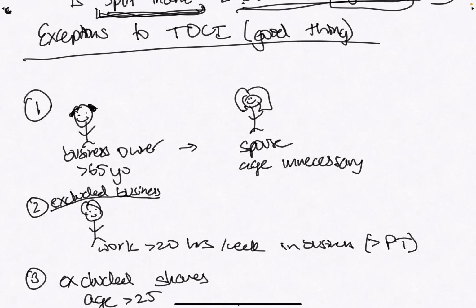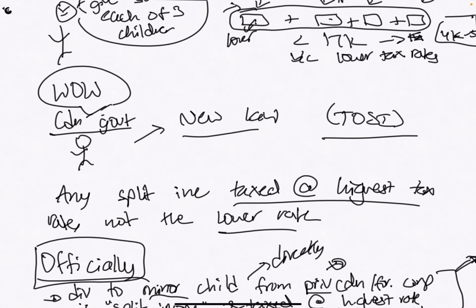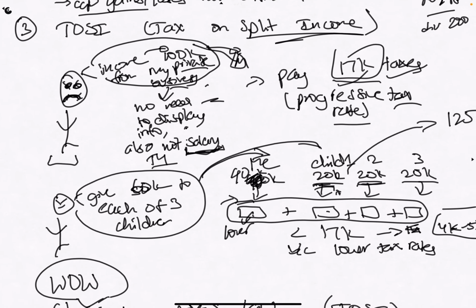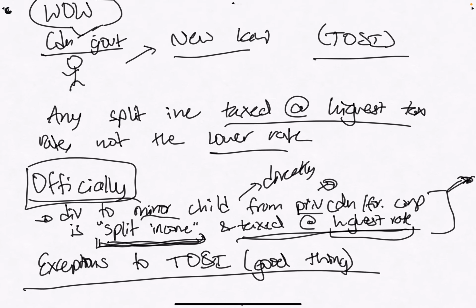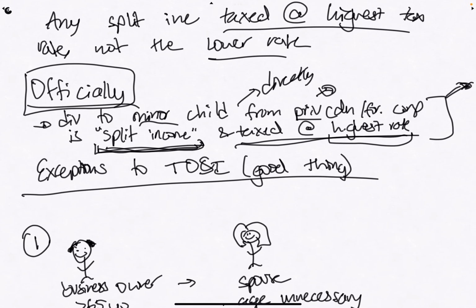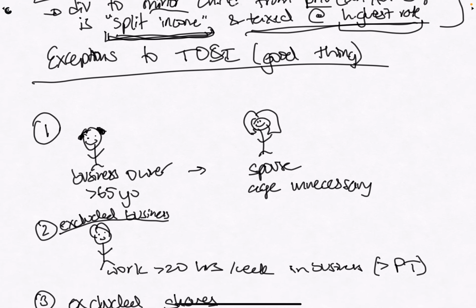One thing, okay, so TOSI is a bad thing for the taxpayer because they are paying more taxes, right? But now we have some exceptions to TOSI, which is actually a good thing because it's not applicable. We don't have to follow these TOSI rules where you pay at a higher income rate.